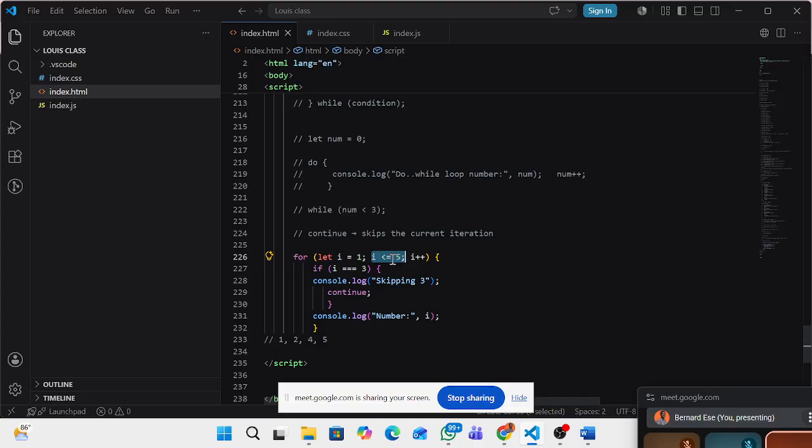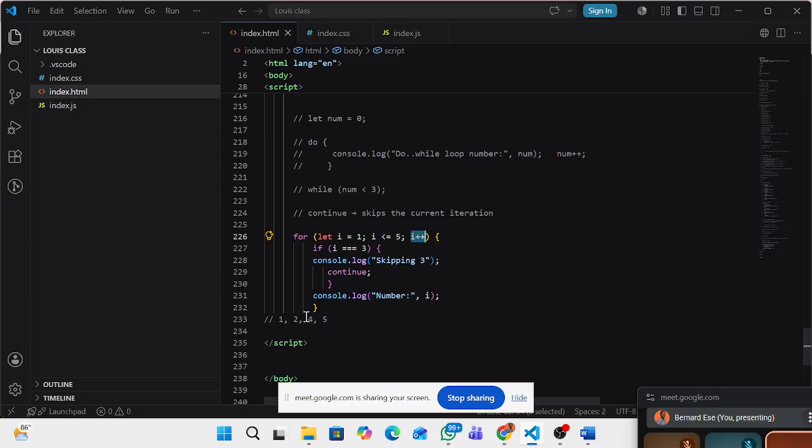If 1 is less than or equal to 5, then increase it. That's looping. You are increasing it by 1. That's why you are seeing the plus here. You are adding 1 to each of them. So the initial value is 1, you add 1 to it, it becomes 2. You add another 1 to it, 3.